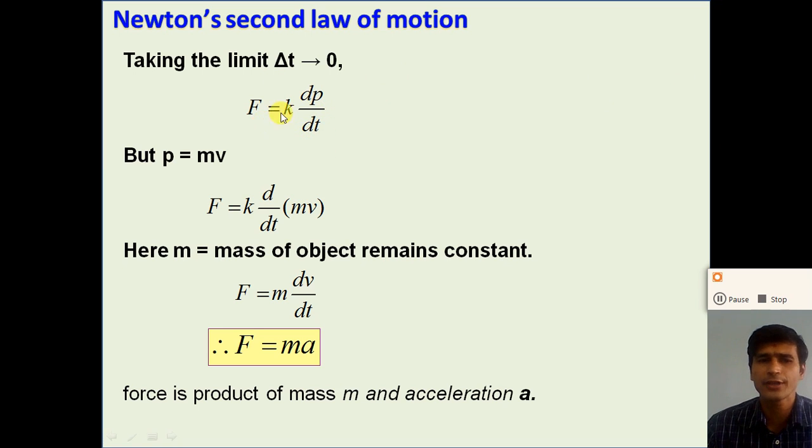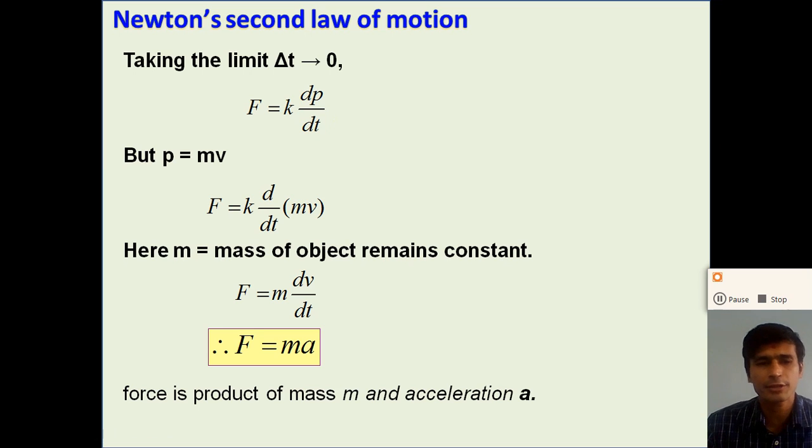If we take k equal to 1, we can say that F is equal to dp by dt. So dp is the change in linear momentum and dt is the time. So the differentiation of the linear momentum with respect to time gives the external force acting on the body.